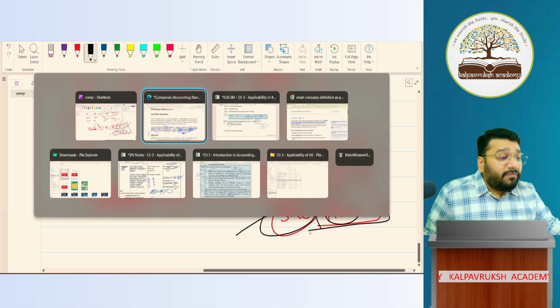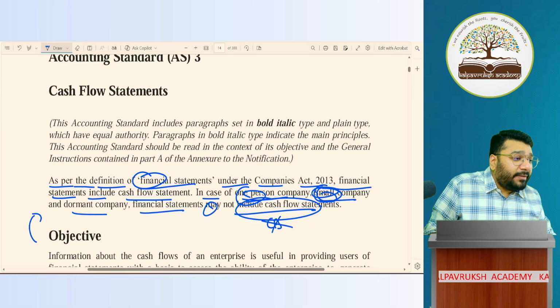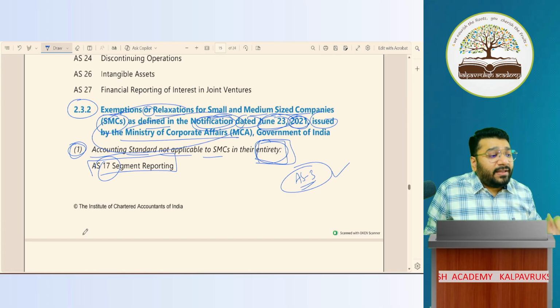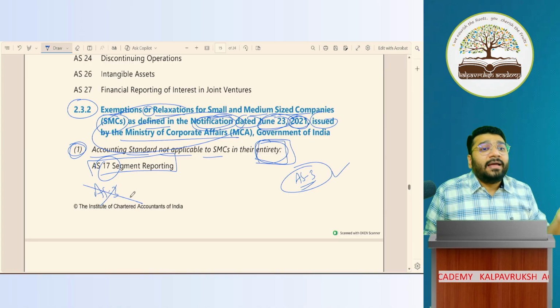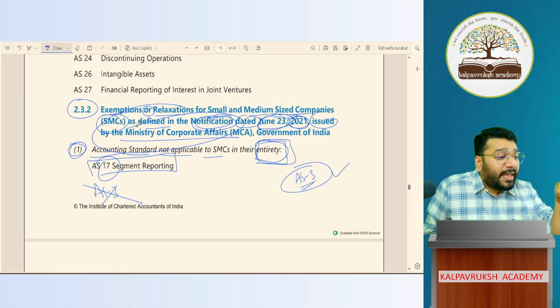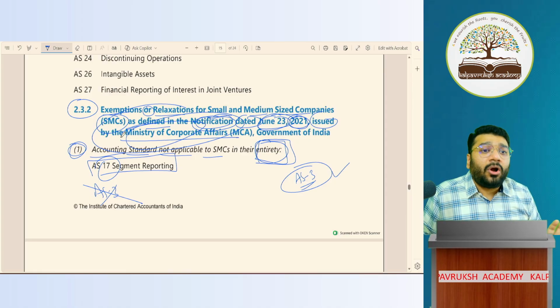But now we are seeing accounting standard applicability, which is the notification given by MCA. In this, have they excluded AS3? No. So you have to prepare a cash flow statement as per the notification given by MCA. Got it? Not got it?